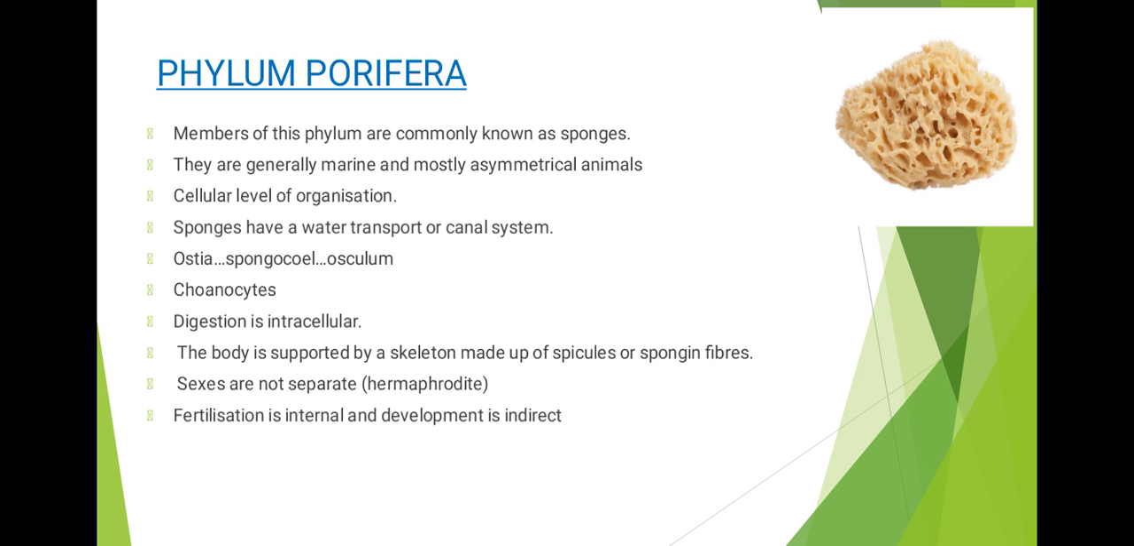The fertilization is internal and development is indirect. It means that the fertilization is taking place inside the body of this organism and development is indirect. It means that there are many larval stages before acquiring the final adult form. So we have some examples. Sycon, which is also called Scypha, Spongilla, commonly called freshwater sponge, and Euspongia, which is called bath sponge.